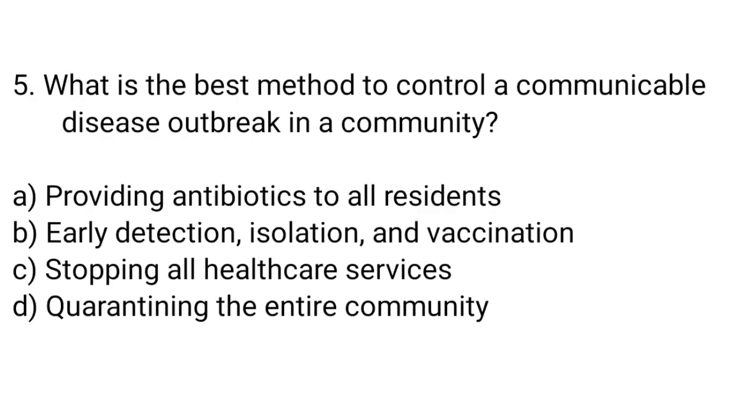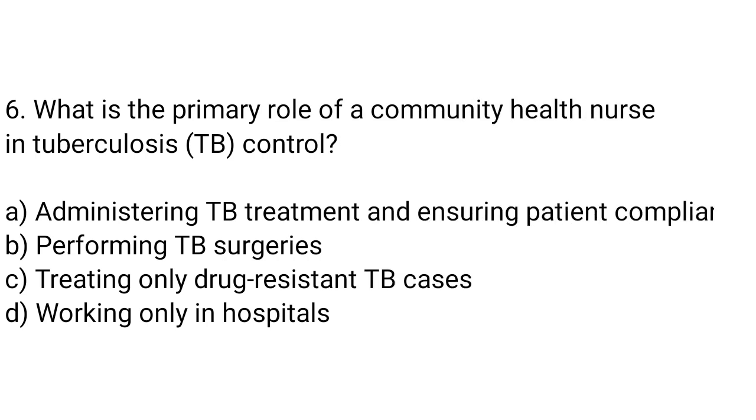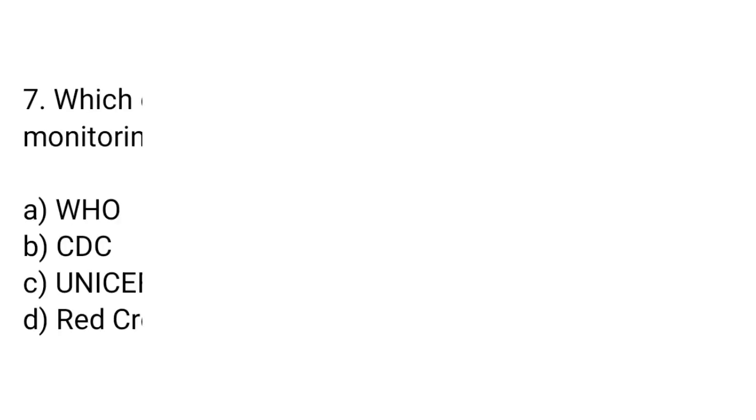Question number 5. What is the best method to control a communicable disease outbreak in a community? The right answer is option B, early detection, isolation and vaccination. Question number 6. What is the primary role of a community health nurse in tuberculosis control? The right answer is option A, administering TB treatment and ensuring patient compliance.